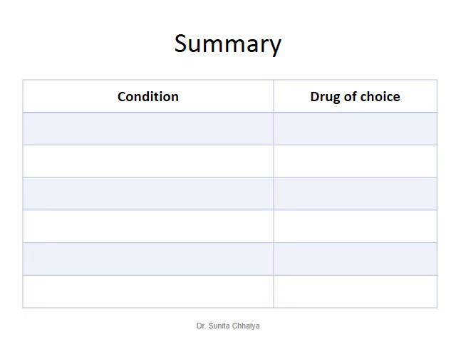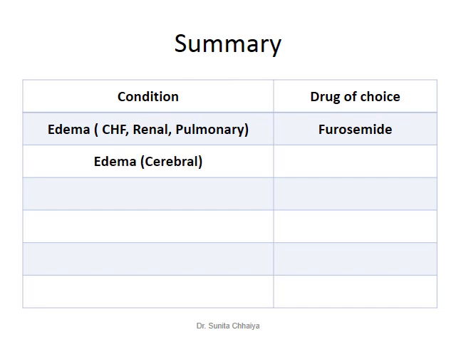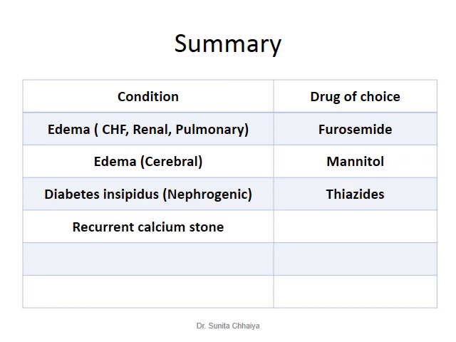If edema is associated with congestive heart failure, renal failure or pulmonary edema, the drug of choice is furosemide. If edema is because of cerebral edema, the drug of choice is the osmotic diuretic mannitol. If diabetes insipidus is there, specifically nephrogenic, then the drug of choice is a thiazide diuretic.